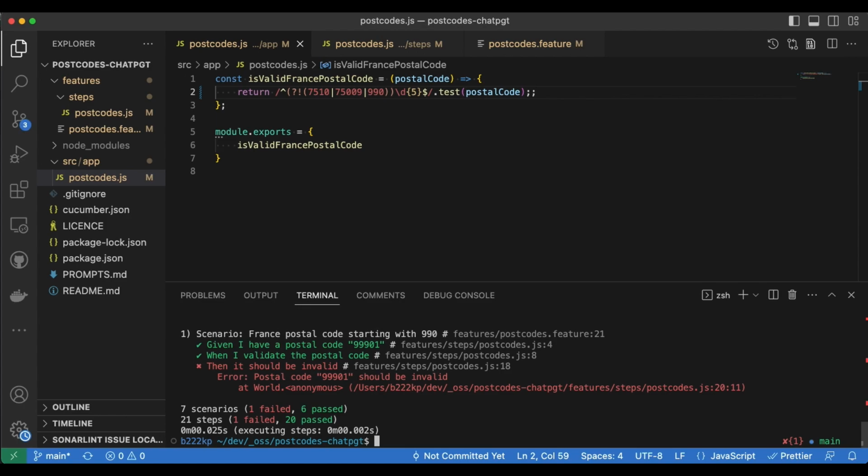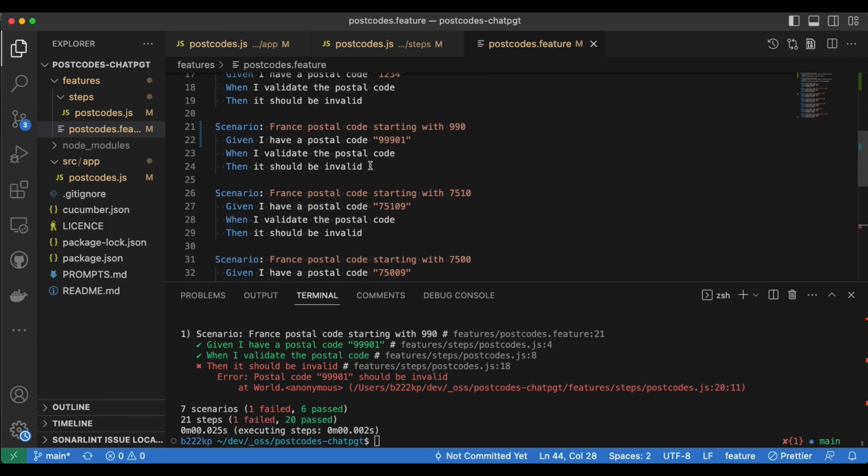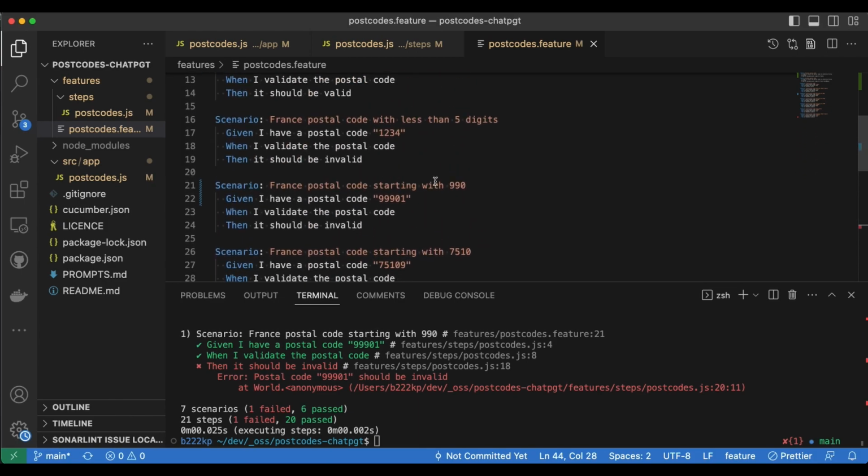Okay, almost everything is fine except this 99.9. Let's check. In my feature file, I do have an issue here because it's stating starting with 99.0 and it's actually testing 99.9.